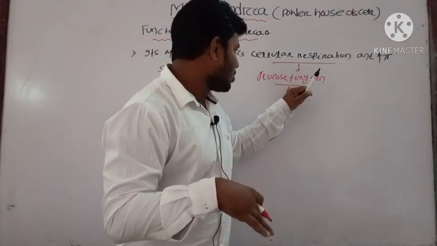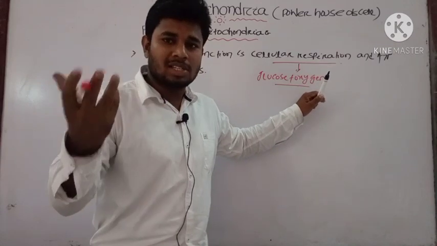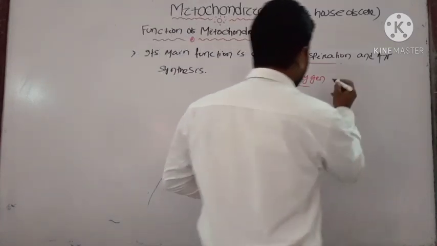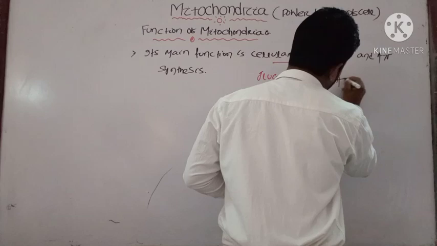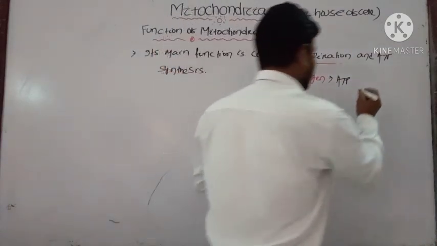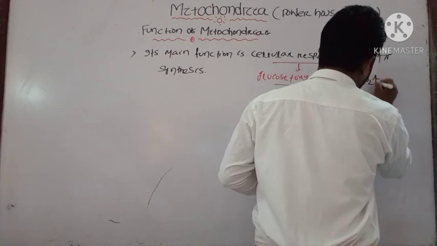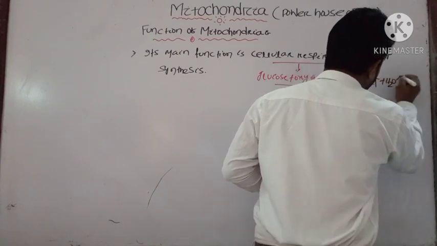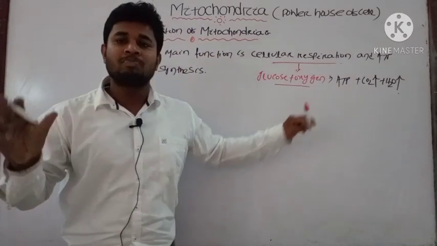Carbon dioxide and water are released outside.